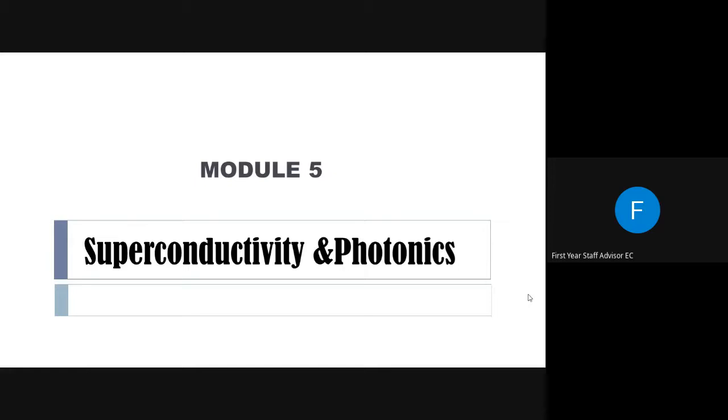So ഇതാണ് നമ്മൾ കഴിഞ്ഞ ക്ലാസ്സിൽ പഠിച്ചത്. What is superconductivity? എന്താണ് സൂപ്പർ കണ്ടക്ടിവിറ്റി? What is the reason behind superconductivity? And what is transition temperature? We also discussed what is transition temperature.